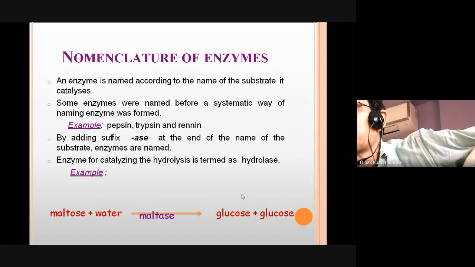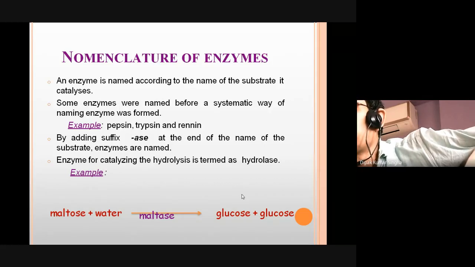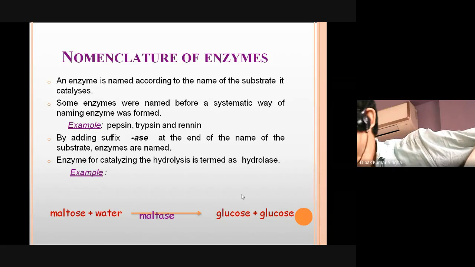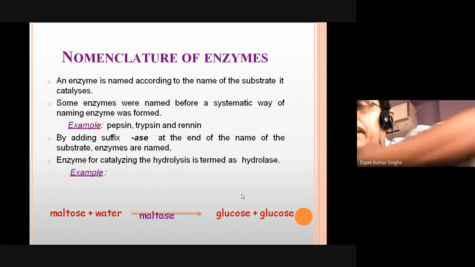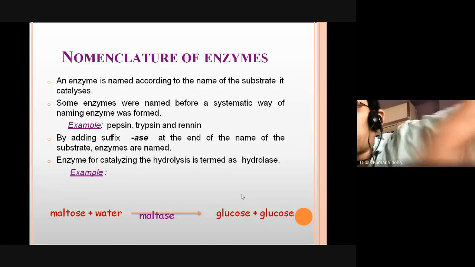Enzymes are named according to the name of the substrate they catalyze. Some enzymes were named before a systematic naming system, like pepsin, trypsin, and erepsin. This is called the arbitrary name. Small enzymes were invented that act on different substrates, and that type of naming is called the arbitrary name.